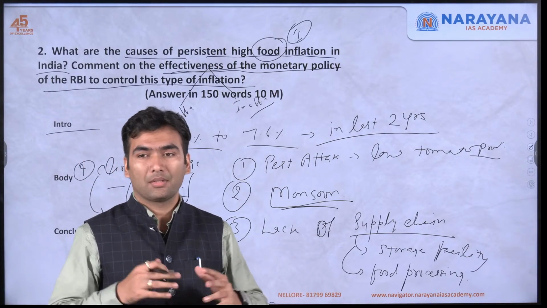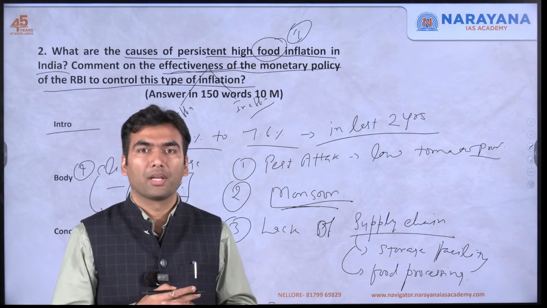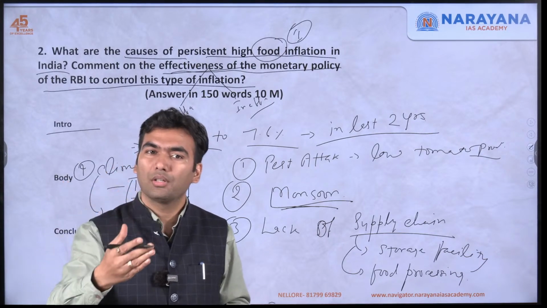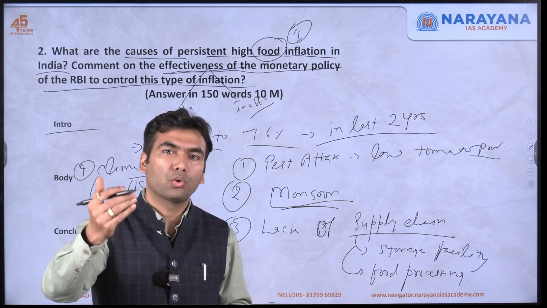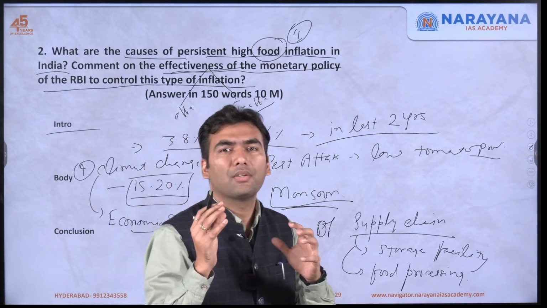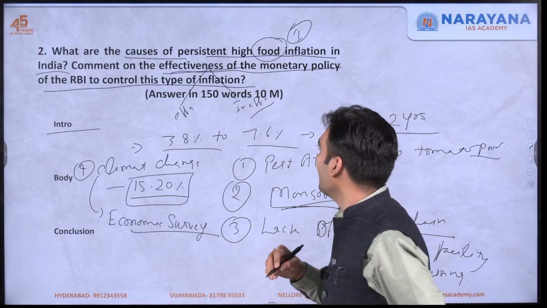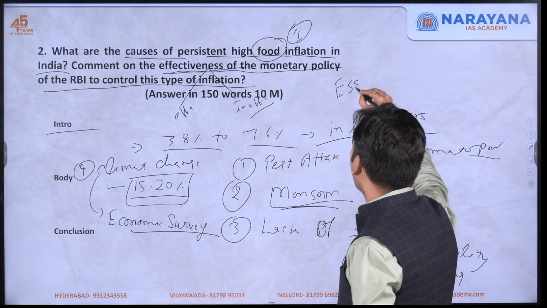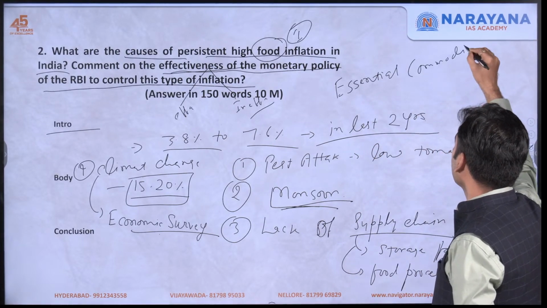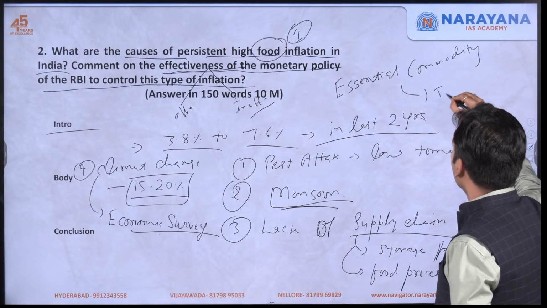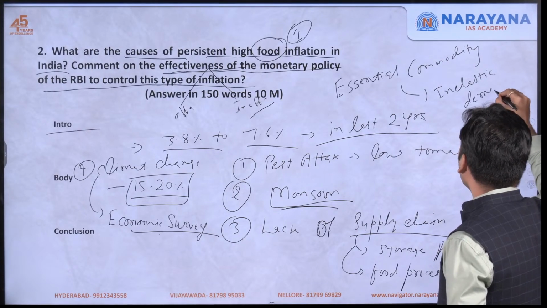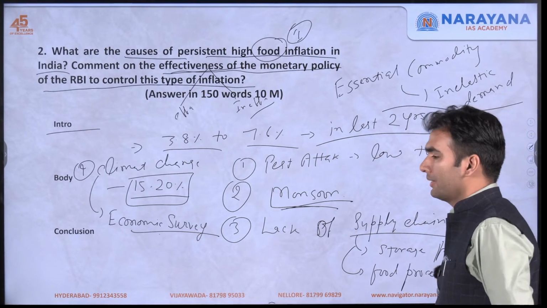Normally, as we understand in economics, whenever prices go up, as per the law of demand, demand should go down. When demand goes down, prices would be checked from that side. But food is an essential commodity, so there is inelastic demand. Inelastic demand means demand does not reduce even if there is an increase in prices.